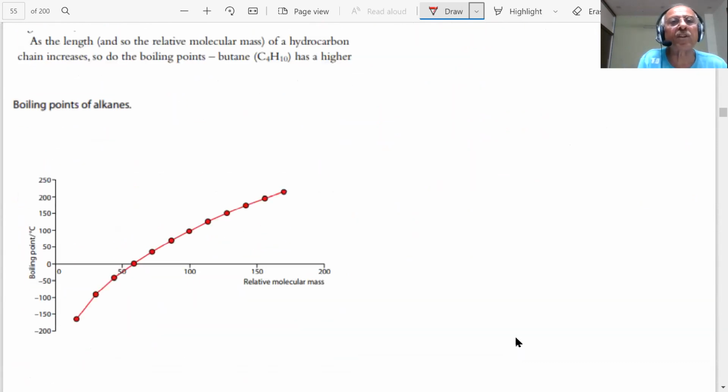As the length and so the molecular mass of a hydrocarbon chain increases, so do the boiling points. Important. Same thing. Here, we have shown the boiling points of alkanes. Students, these are the relative molecular masses. So if I have C4H10, it has a higher boiling point. C4H10 will have a higher boiling point. This is my butane.